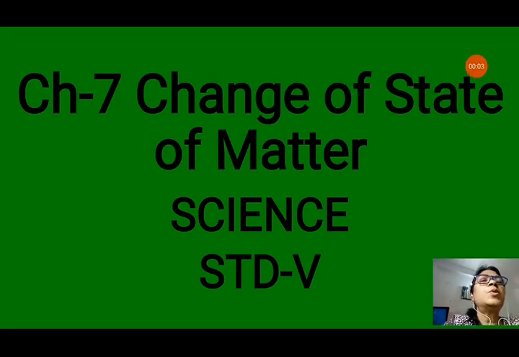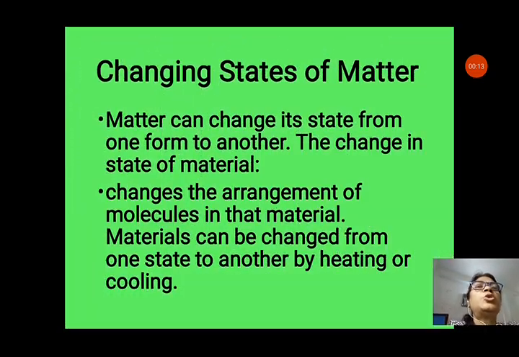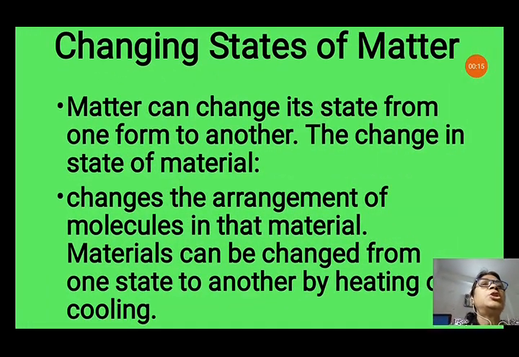Today in this class we will discuss the change of state of matter. So let us see about the change of state of matter in chapter 7. First we will see changing states of matter. What happens in changing states of matter? Matter can change its state from one form to another.